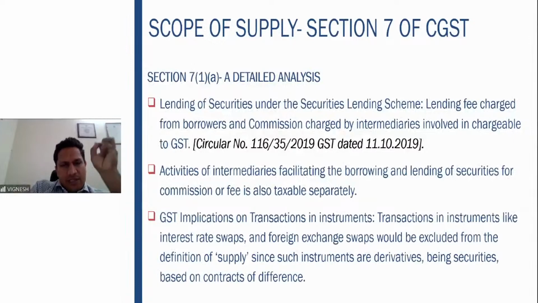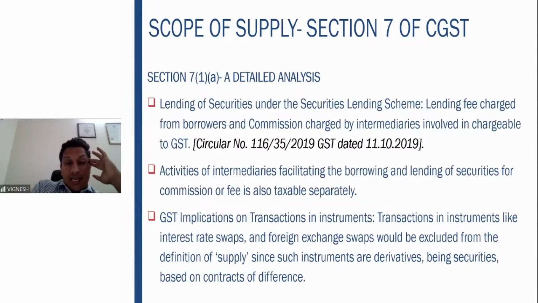For this, lending fee is charged from the borrowers, and the intermediary or broker who connects the lender and the borrower will take some commission. In this particular situation, the activities of the intermediaries or the brokers who facilitate this borrowing and lending of securities are taxed. Similarly, the lending fees charged from the borrowers for this purpose also are taxed.